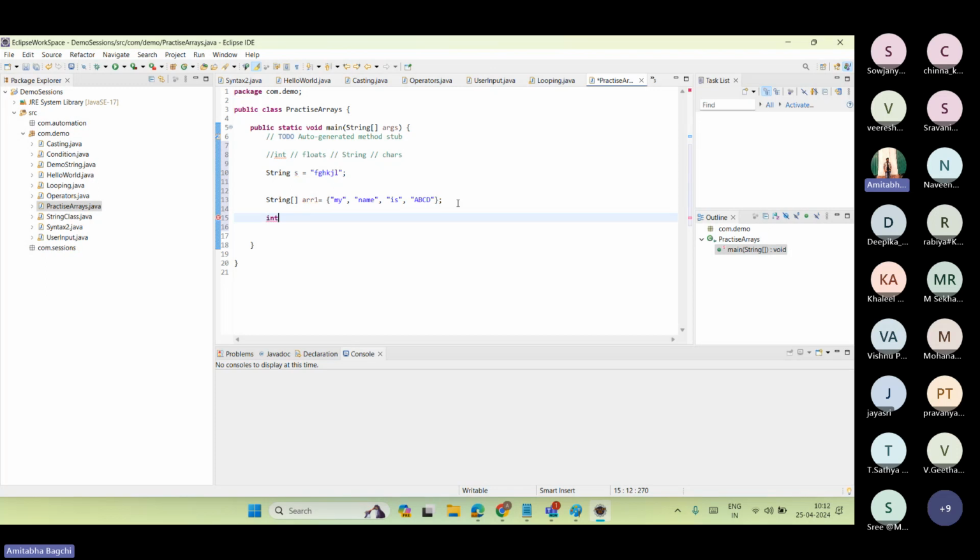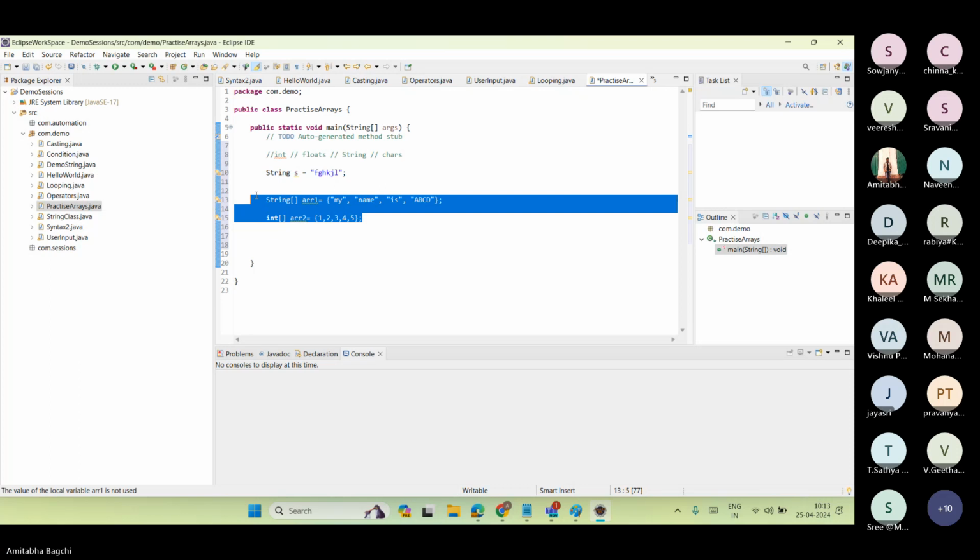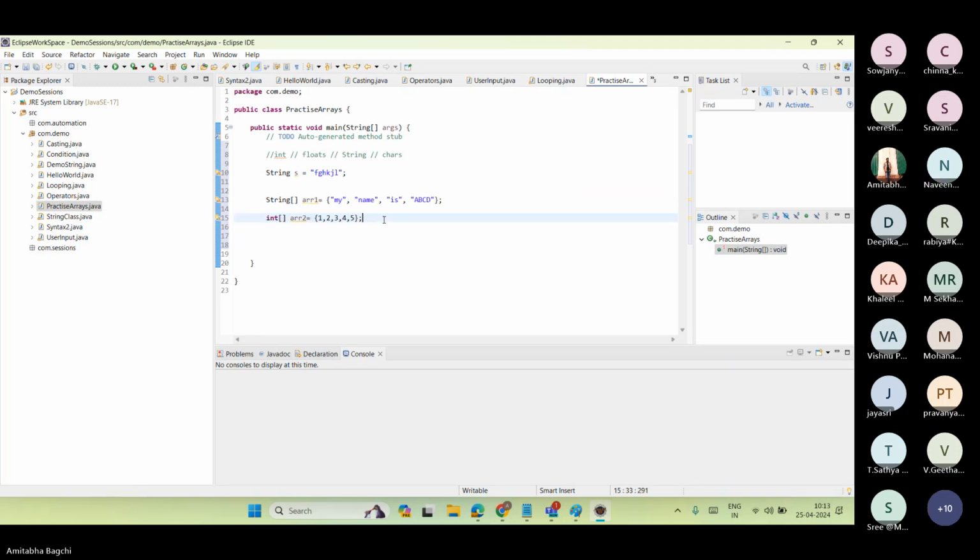Like I want to hold integers now. So an integer array. See, now I have created one more array, ARR2, which is an array of integers, and it is holding the values 1, 2, 3, 4, 5 as comma separated values. I had to give double quotes earlier because my is a string itself, name is a string itself. So every string is separated by a comma. Here every integer is separated by a comma. Clear till here? Any doubts? No. Yeah, clear, Amita.